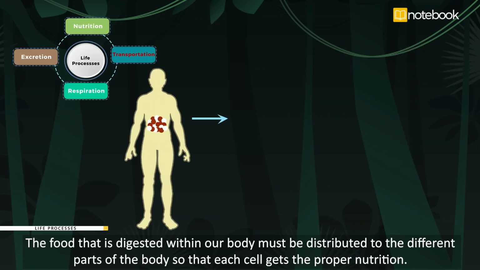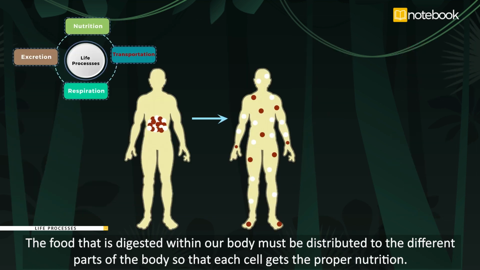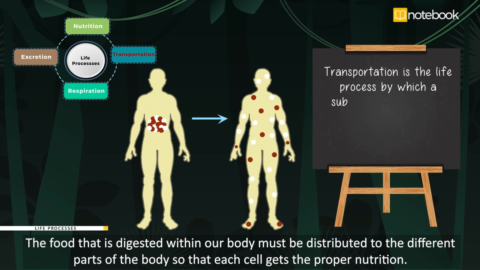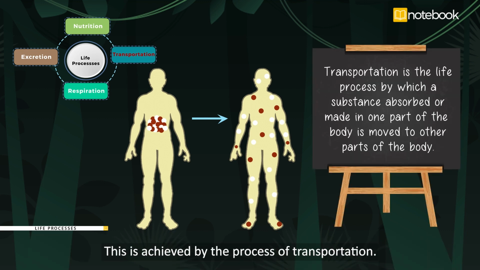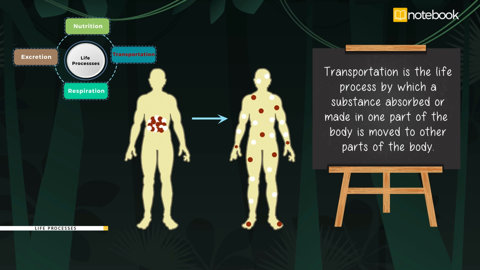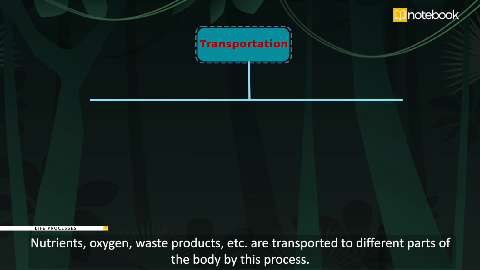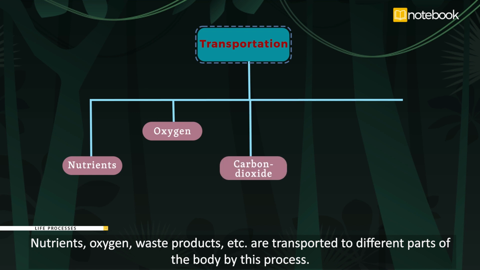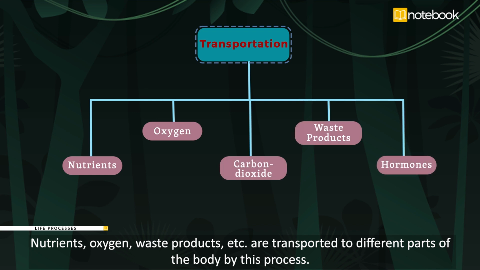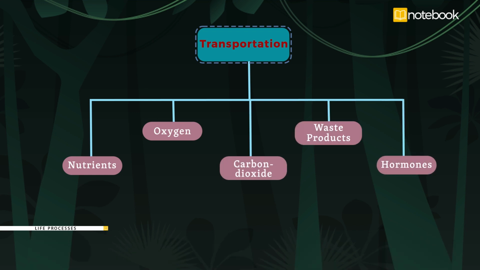The food that is digested within our body must be distributed to the different parts of the body so that each cell gets the proper nutrition. This is achieved by the process of transportation. Nutrients, oxygen, waste products, etc. are transported to different parts of the body by this process.